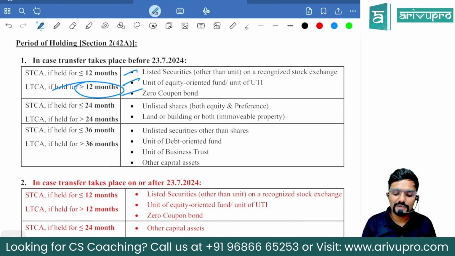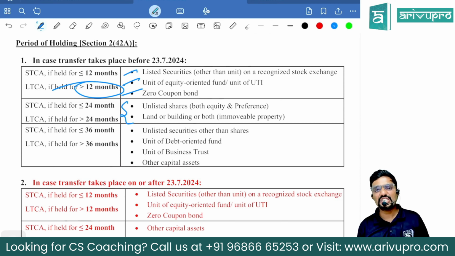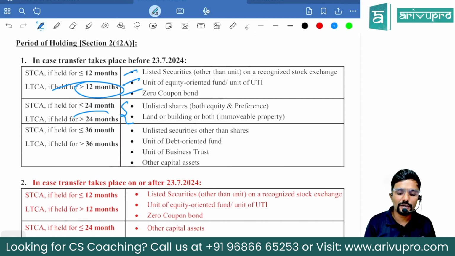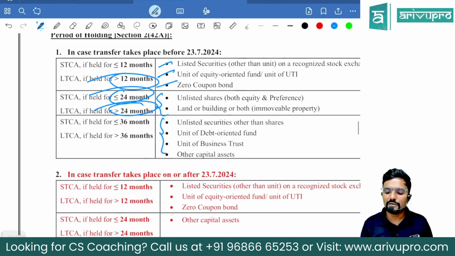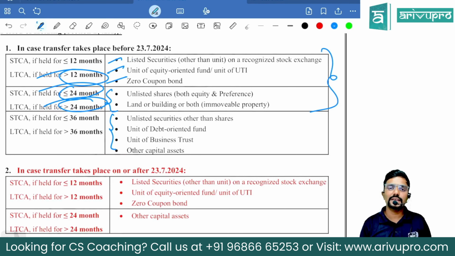Then for 24 months, two assets are there: listed shares and land and building. In simple terms, I call them immovable property. If you have held them for more than 24 months, long term; less than or equal to 24 months, short term. Okay. Rest all assets fall under 36 months, guys. I've just given a few names, but you have to remember this too. Anything else will fall in the last category, 36 months: unlisted securities other than shares, unit of debt-oriented fund, unit of business trust, other capital assets.